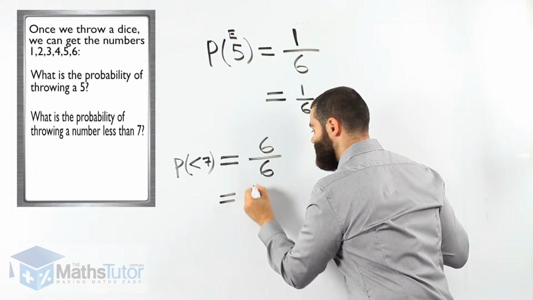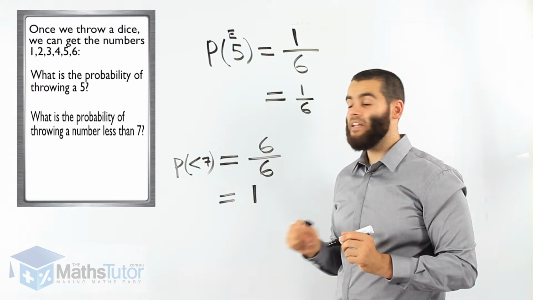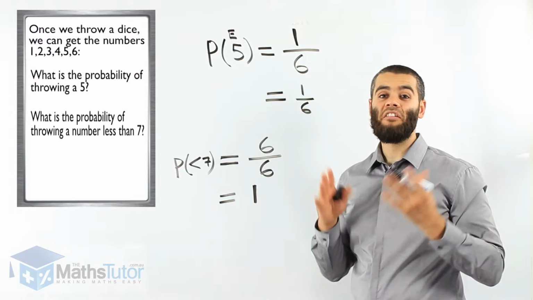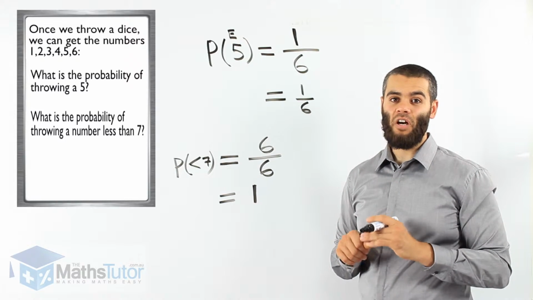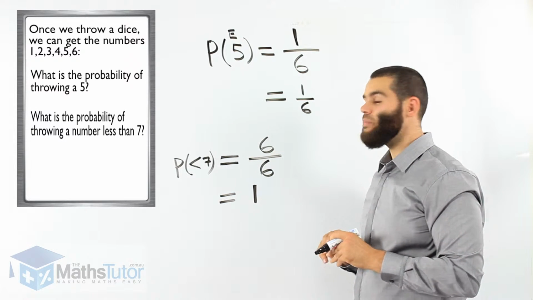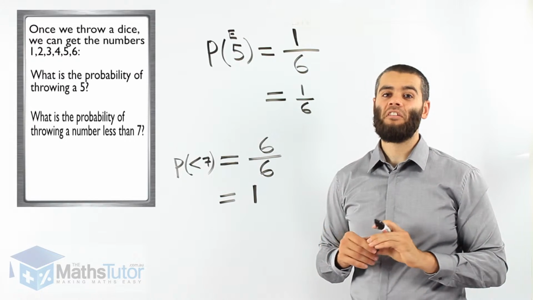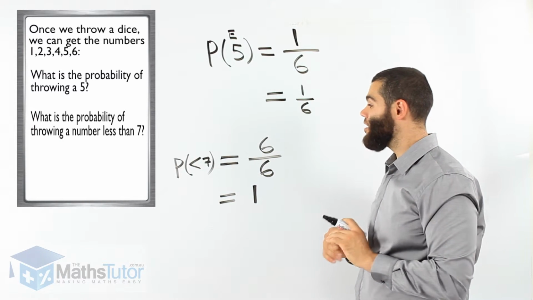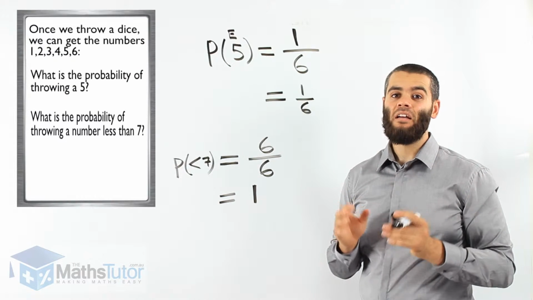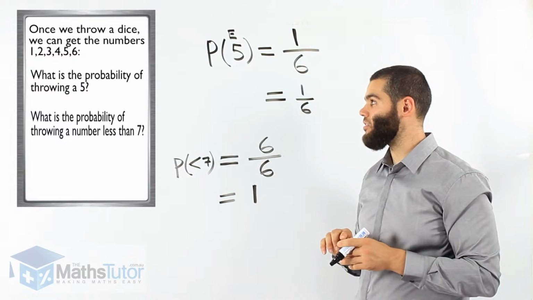That means 6 divided by 6 is 1. So the probability of getting a number less than 7 is 6 out of 6, which is 1 whole, which means it is certain. All the numbers on the dice are less than 7. So 100% or 1, which means certain. The event of throwing a number less than 7 on a dice definitely will be certain.